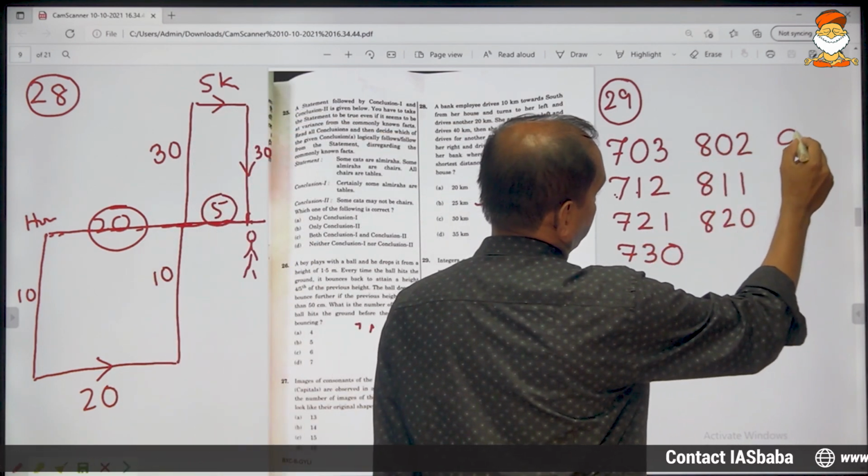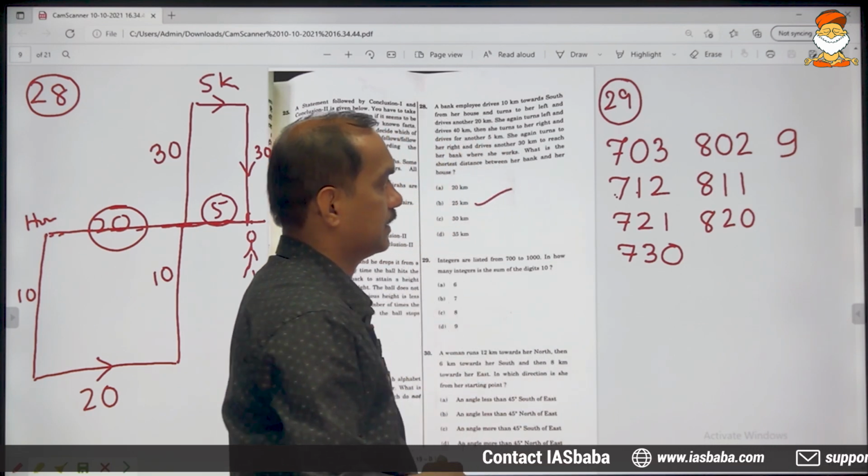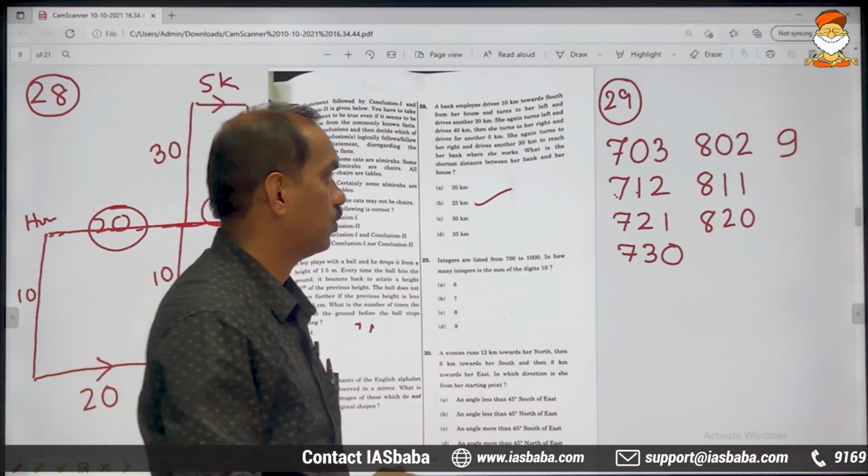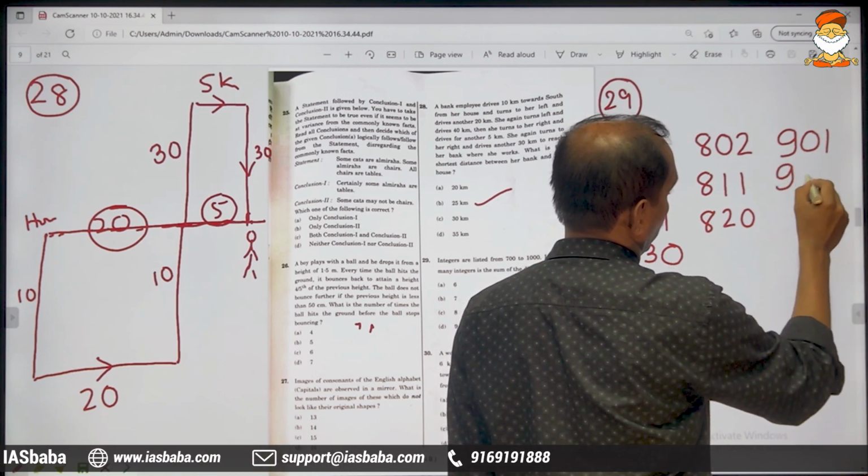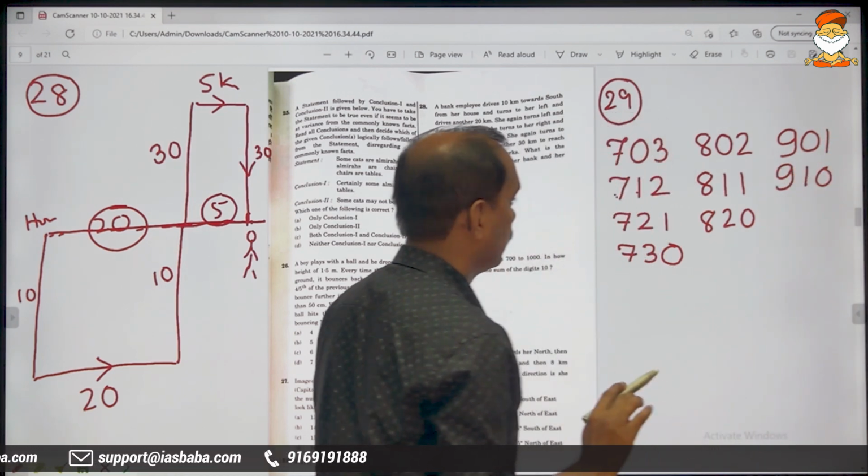Now the last century, that is 900 to 1000. 901 you can write, 910 you can write. That's all.